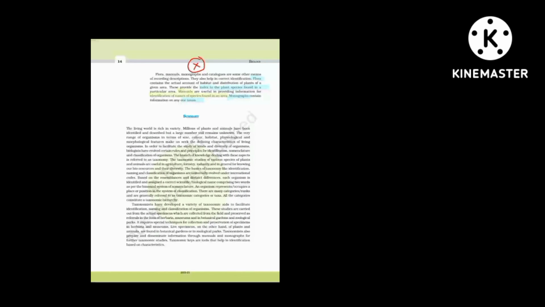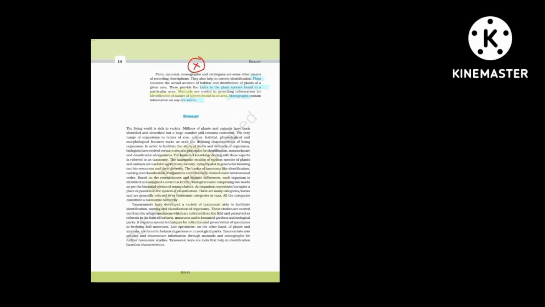Here are three more taxonomical aids: flora, manuals, and monographs. So, flora contains the actual account of habitat and distribution of plants. This is an index of the plant species found in an area. Manual: for identification of names of species, we use a manual, and a monograph contains information on any one taxon.